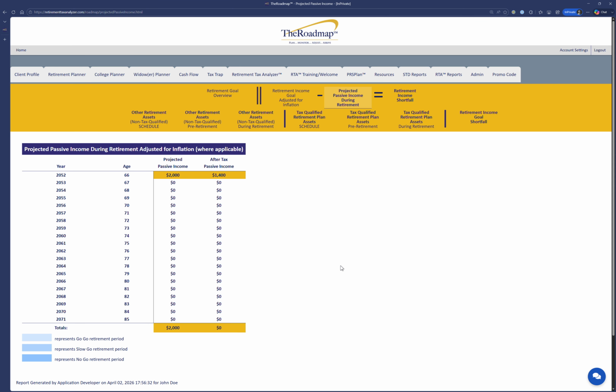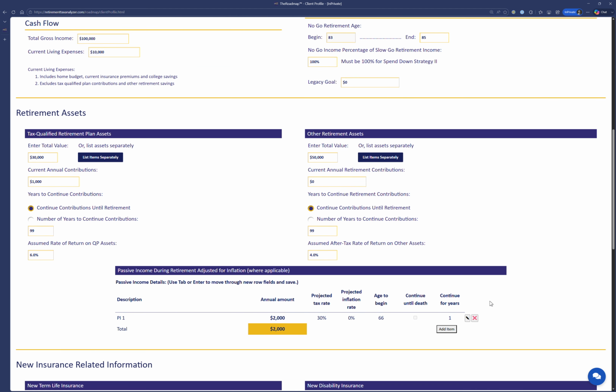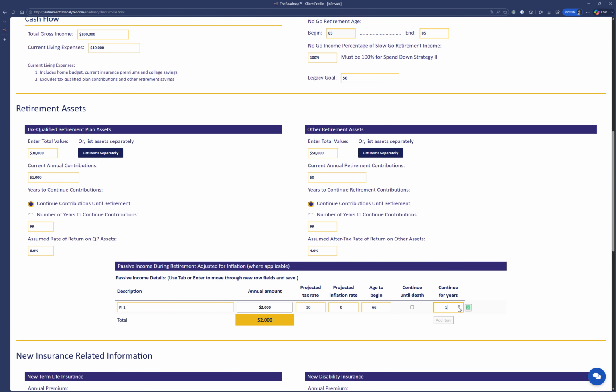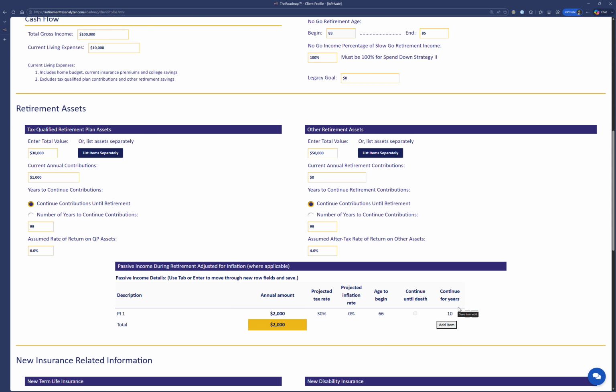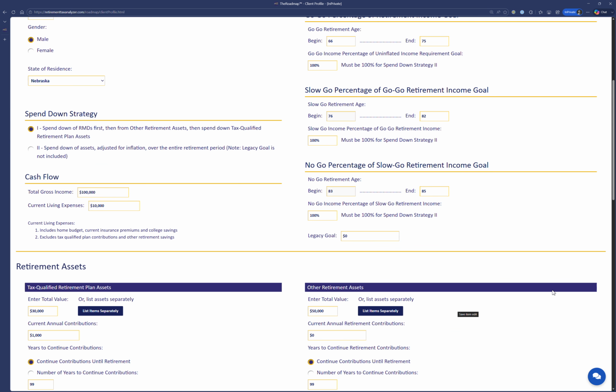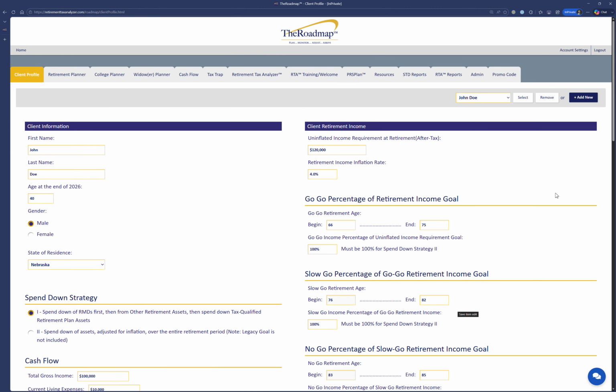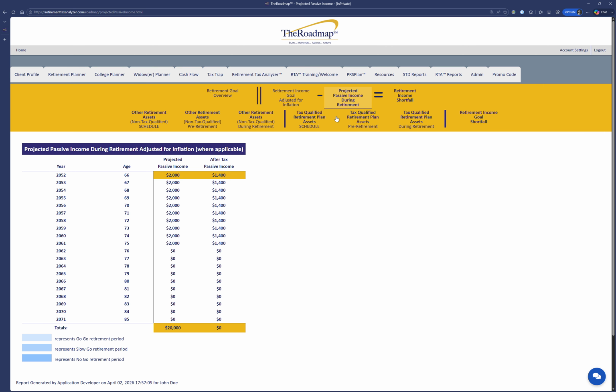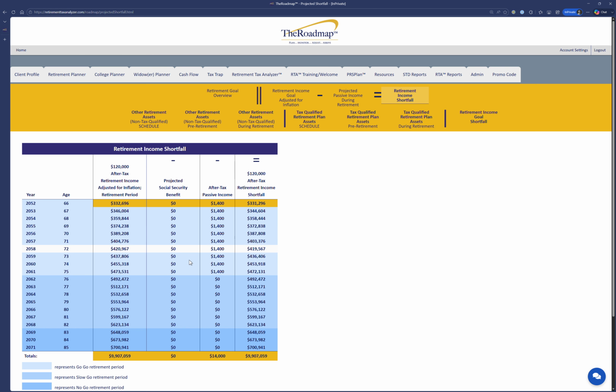Now we have some passive income coming in. I didn't continue it. I could go back and continue it for 10 years. Let's edit that. Let's continue it for 10 years just to give an idea. Make it a little more typical, let's say. Okay, and then we go back to the retirement planner. So here's our passive income for those years, and that's going to work into this calculation here.